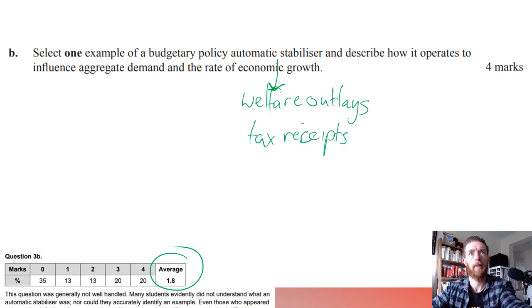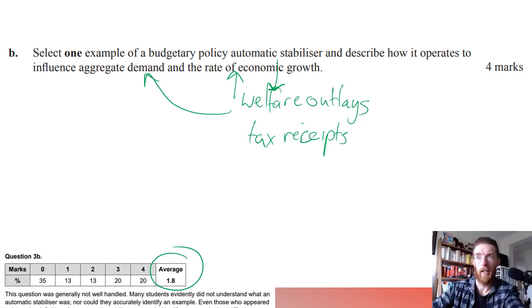So realistically for this, you're going to be talking about how a change in one of those things is going to impact AD and then economic growth. So if welfare outlays are increasing, what's that going to do? If tax receipts are increasing, what's that going to do? Choosing one of those, then going through, I'd probably go through both directions, because it hasn't given you an option, saying one and describe how it operates.